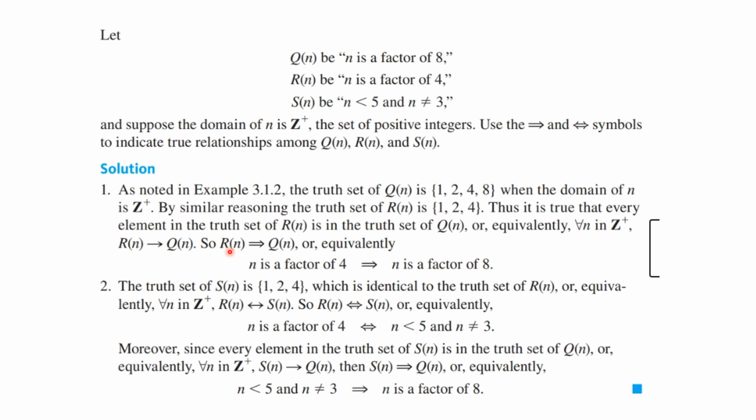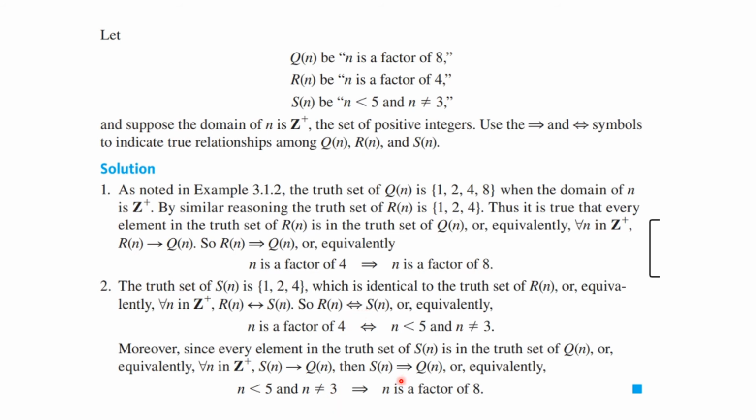So what you should have ended up with is that R of n implies Q of n, because if n is a factor of 4, then n also divides into 8. It's n is a factor of 8. Similarly, if n is a factor of 4, that's logically equivalent here, so we will write it if and only if for these two.